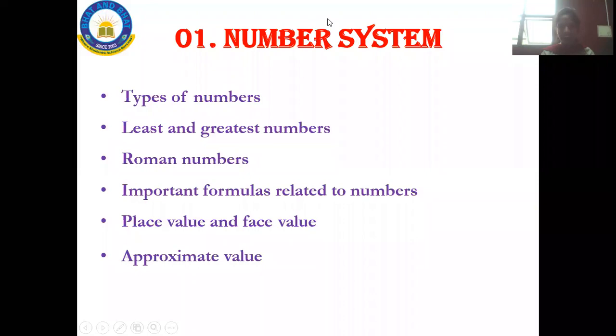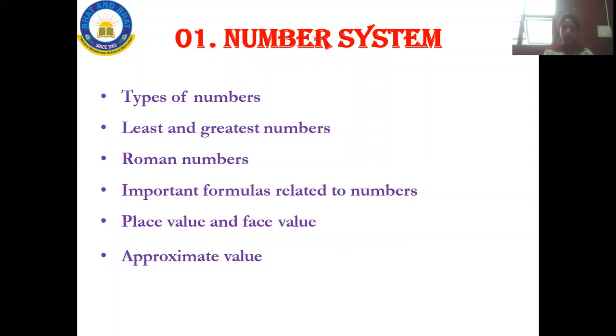What is the approximation of 19.9? Okay, so the approximate value of that is 20. This is nothing but the approximate value.